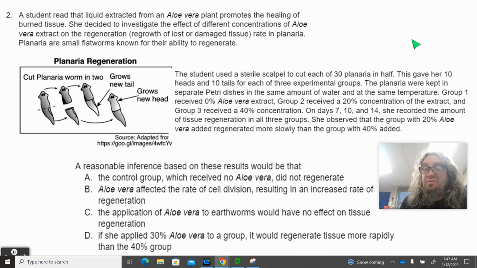She observed that the group with 20% aloe vera regenerated more slowly than the group with 40% added. A reasonable inference based on these results would be that A, the control group, which received no aloe vera, did not regenerate. B, aloe vera affected the rate of cell division, resulting in an increased rate of regeneration. C, the application of aloe vera to earthworms would have no effect on tissue regeneration. D, if she applied 30% aloe vera to a group, it would regenerate tissue more rapidly than the 40% group.